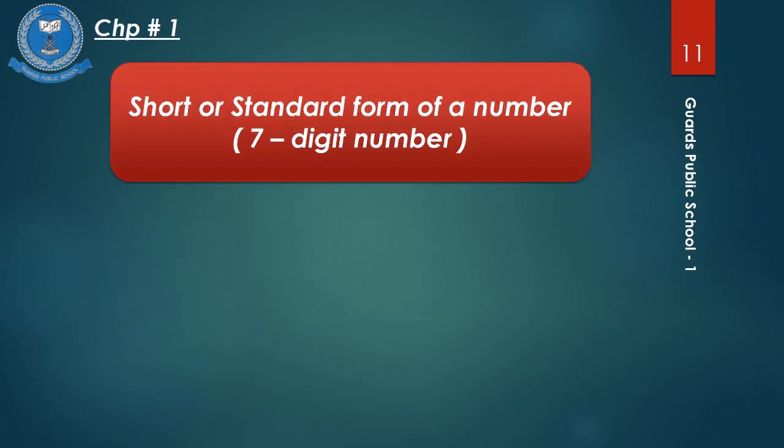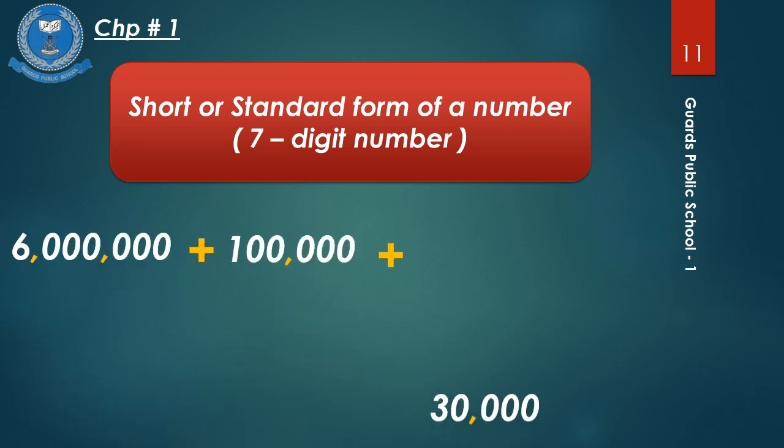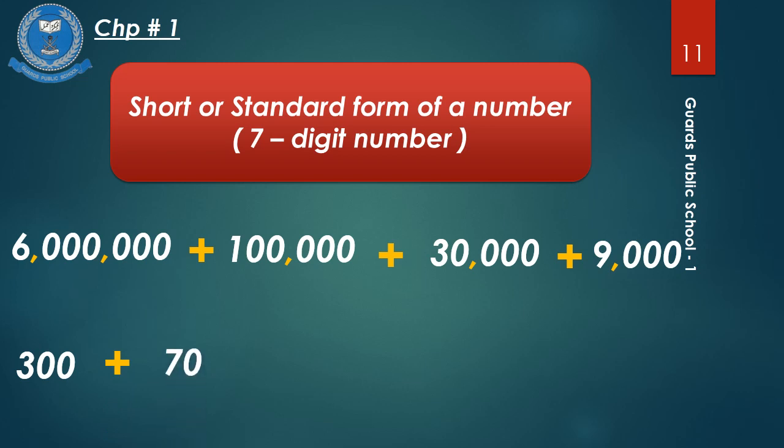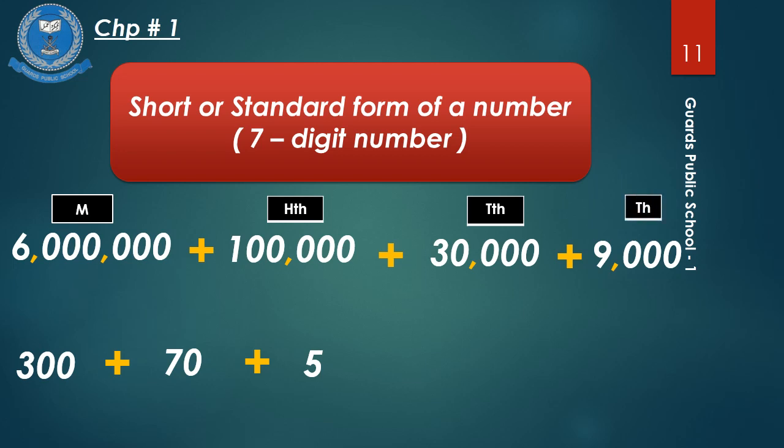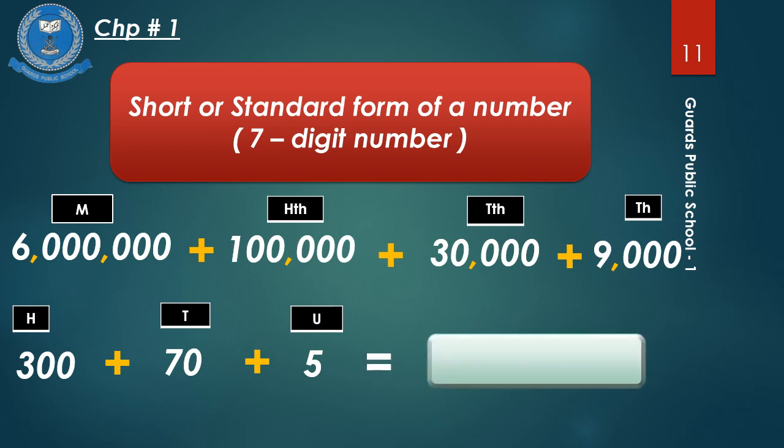Now students, for writing the numbers in standard or short form, we need to check the positions of all the individual numbers. As in the given expanded form, 6 is at millions place, plus 1 is at 100,000 place, plus 3 is at 10,000 place, plus 9 is at thousands place, plus 3 is at hundreds place, plus 7 is at tens place, plus 5 is at units place. So it will be written in standard form as 6,139,375.